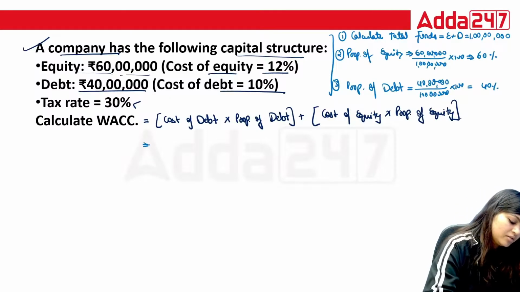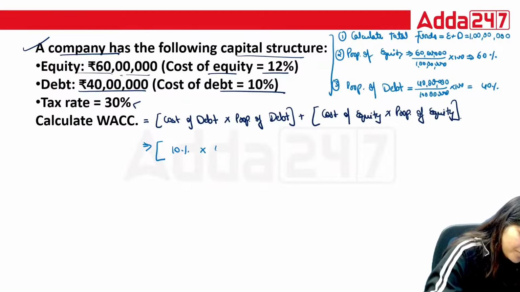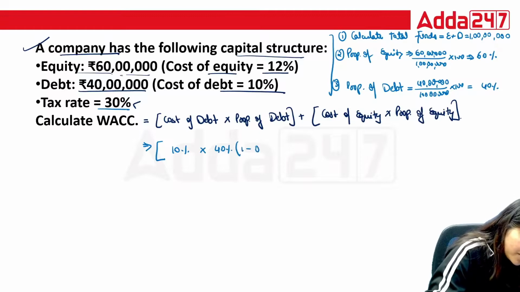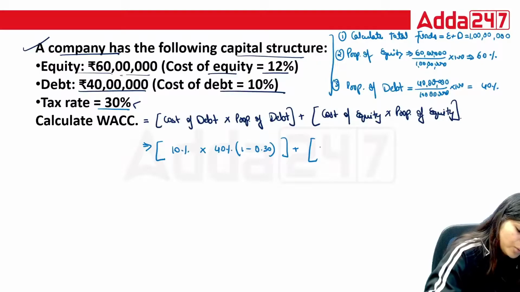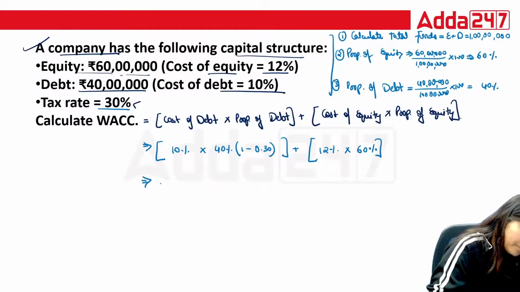Now let's put the figures, because already we know the cost of debt, that is 10%, into proportion of debt, that is 40%. But remember here tax rate is given, so 1 minus 0.30, plus cost of equity, that is 12%, into your proportion of equity, that is 60%.